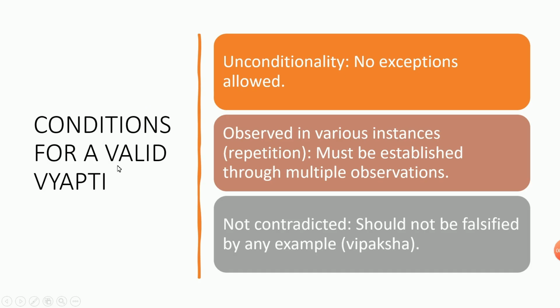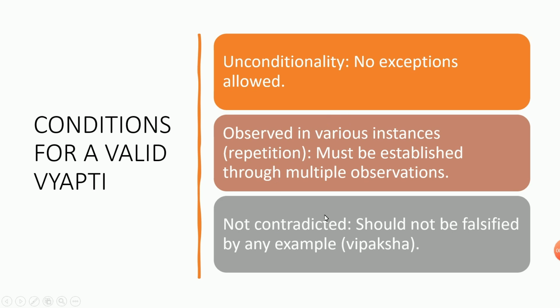Next are the conditions for a valid Vyapti. First is unconditionality, no exceptions allowed. When smoke is there, definitely fire should be there. There cannot be any exceptions. Next, observed in various instances, that is repetition. Most of us have seen that whenever there is fire, smoke is there. We have multiple observations in our own life, and based on that this is coming.